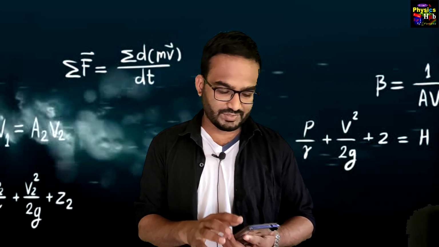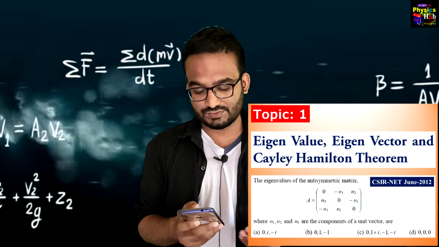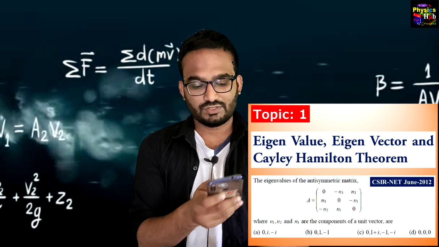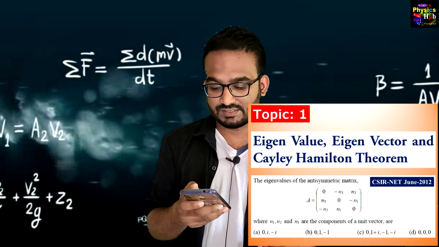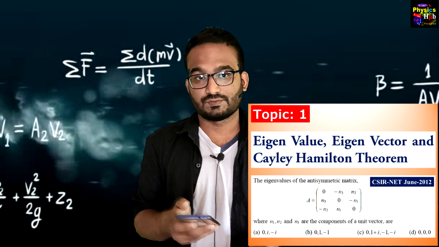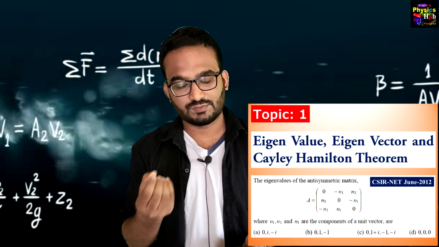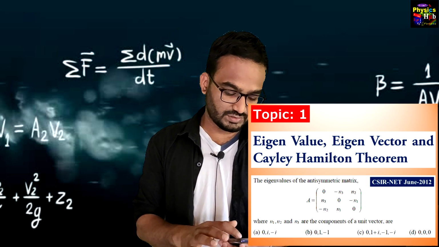The first topic is eigenvalue, eigenvector and Cayley-Hamilton theorem. This is from mathematical methods. You can see an example of this. The eigenvalue of an antisymmetric matrix is... you are given 4 options. This type of question can be set in your examination. So this is topic 1. Let's go to topic 2.